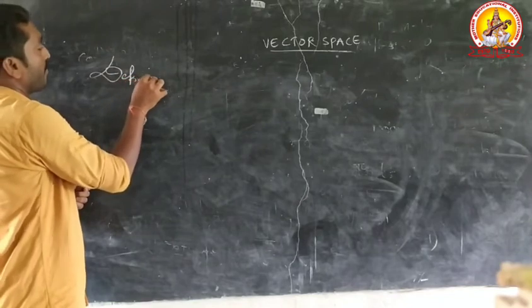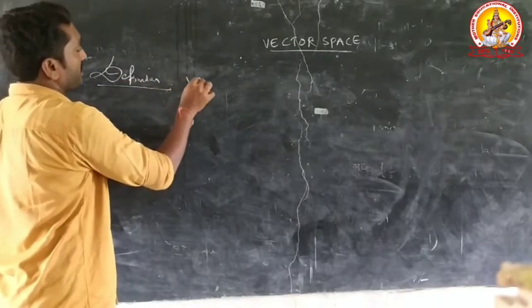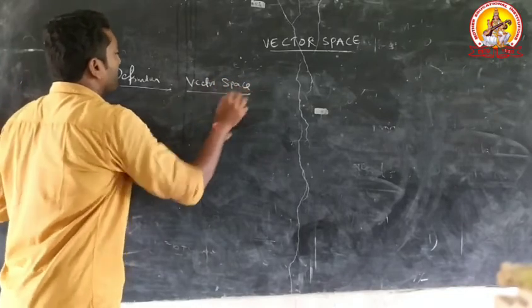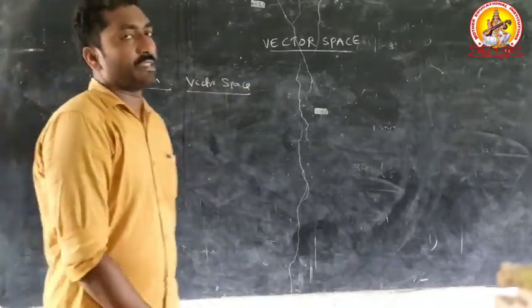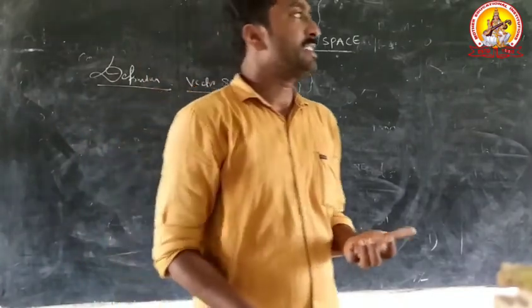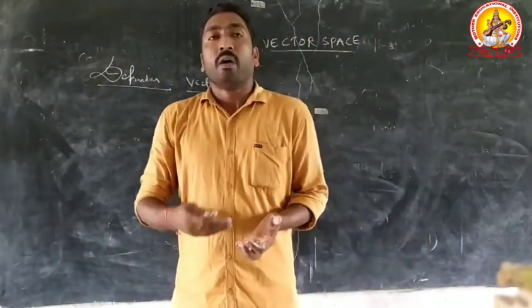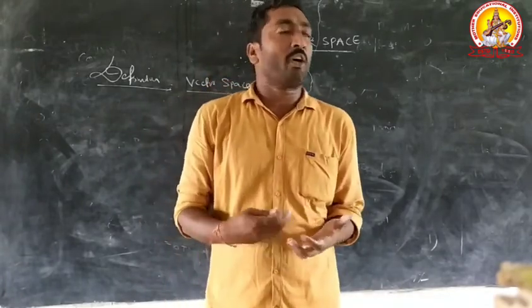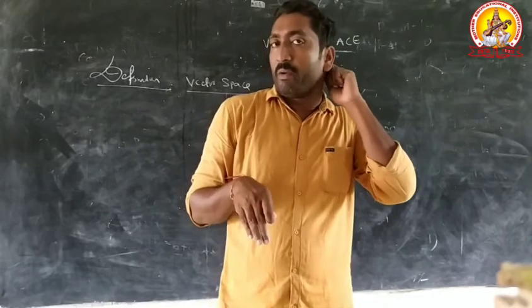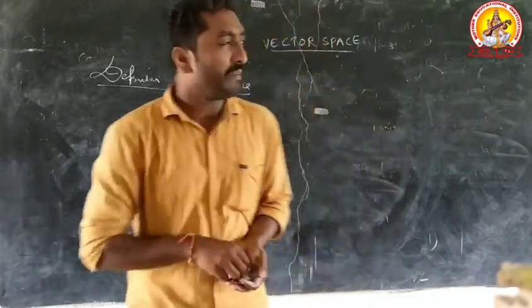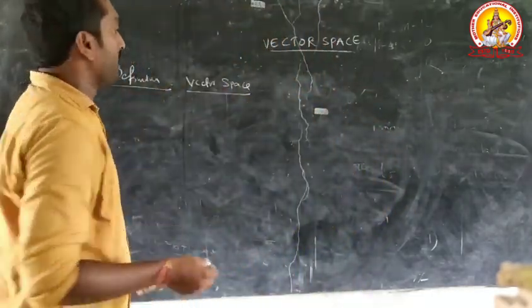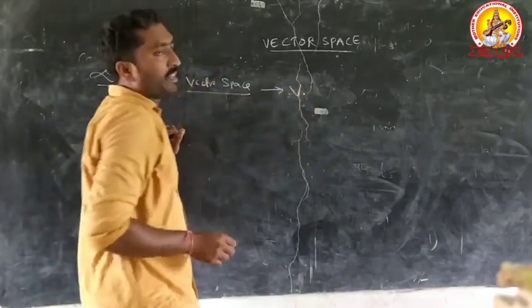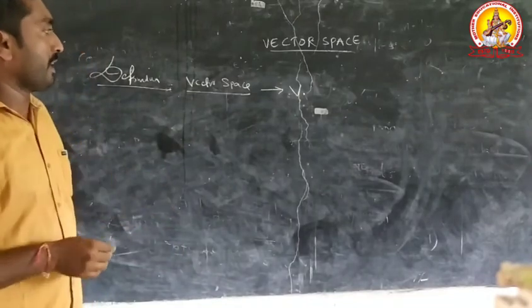Definition of vector space. The main purpose of vector space: the vector space is most used in geometric systems and geometric structures to develop this topic's main concept. For example, a vector space is denoted by capital V.